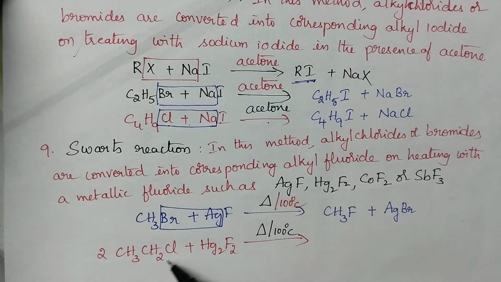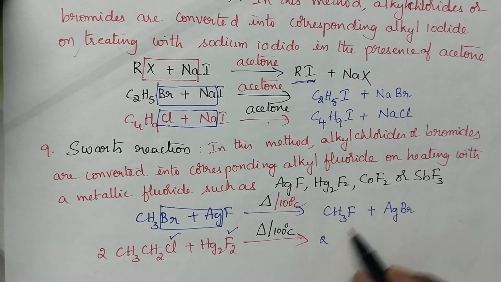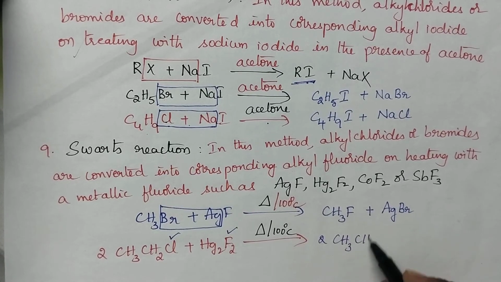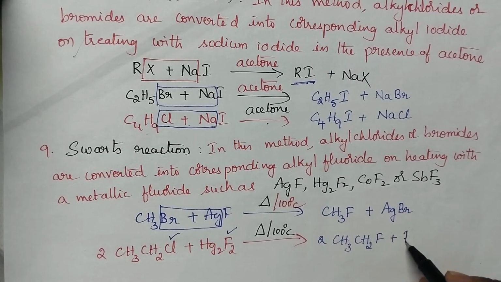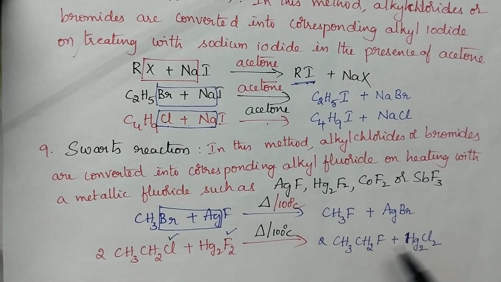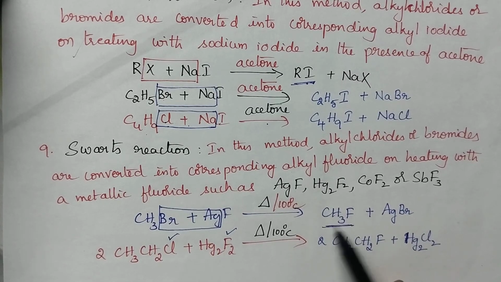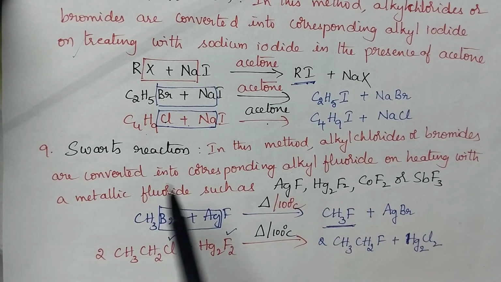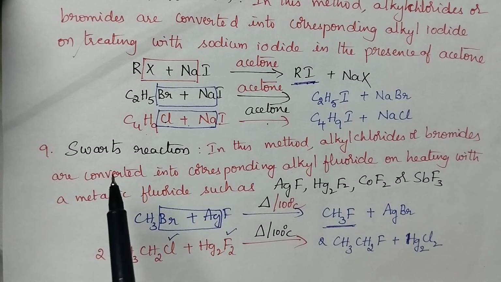Here, ethyl chloride reacts with mercurous fluoride. Here also we have to exchange the halogen. Then it results in the formation of ethyl fluoride. And what is the byproduct? That is mercurous chloride. Is it clear about the Schwarz reaction? In Schwarz reaction, what is the major product? Alkyl fluoride, whereas in Finkelstein reaction, alkyl iodide is the major product. Is it clear about the reactions involving the halogen exchange?